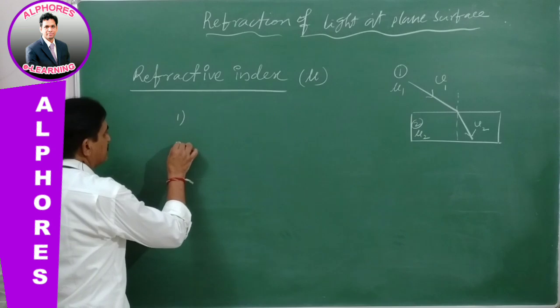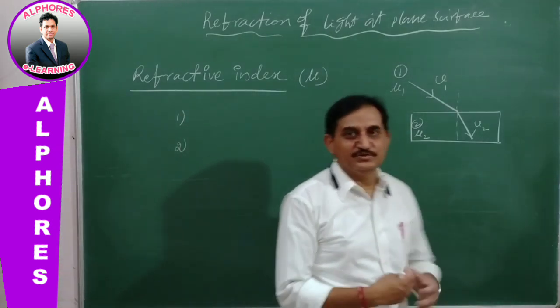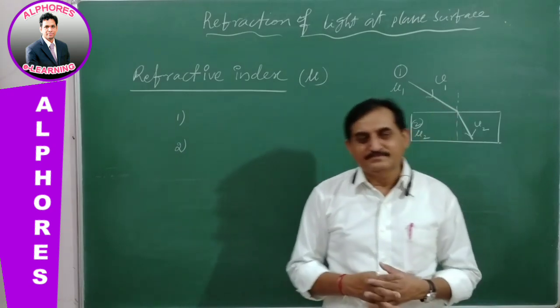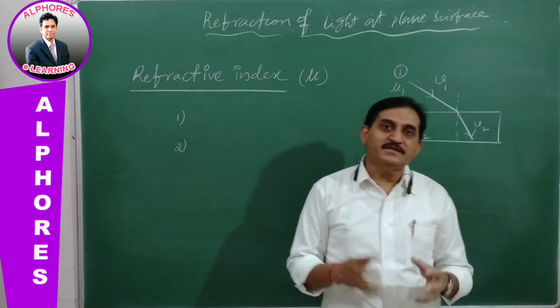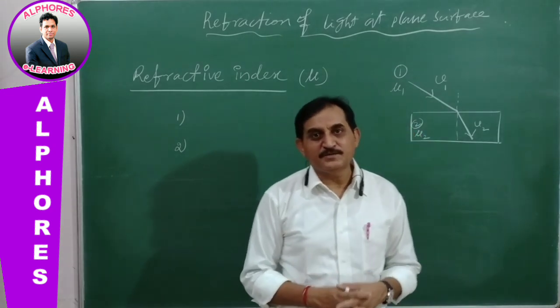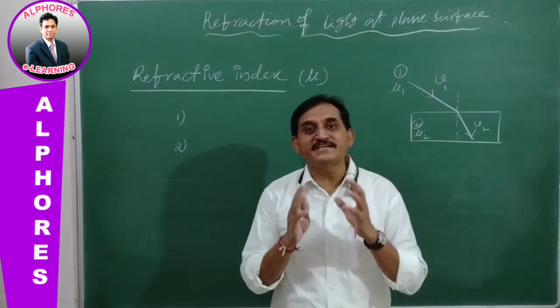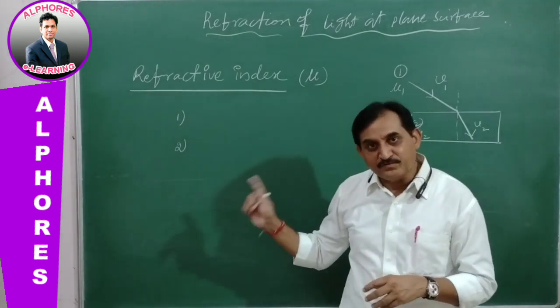And the second one is that refractive index can also be used to find the chemical purity of the given solution. Suppose a solution is given, its chemical purity can be tested by using the refractive index.